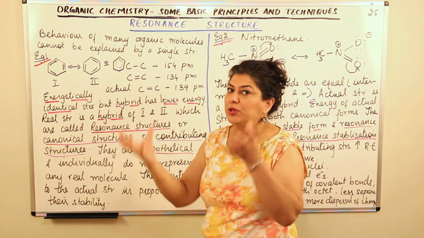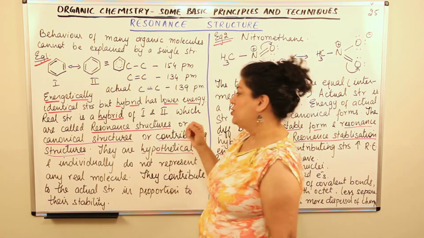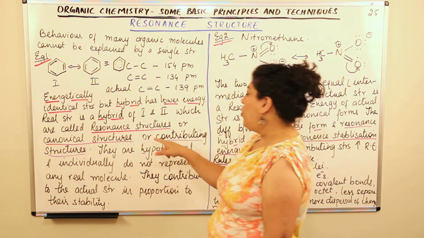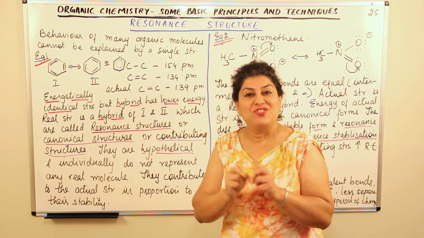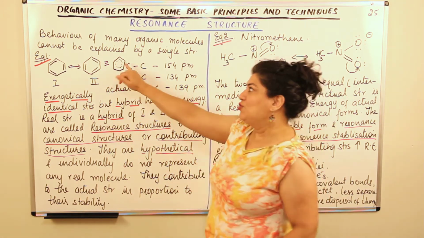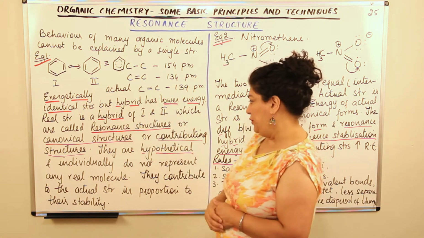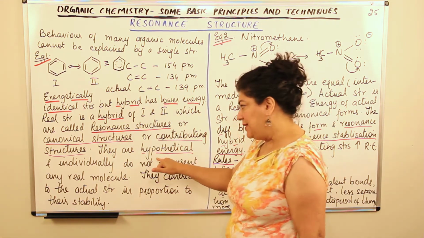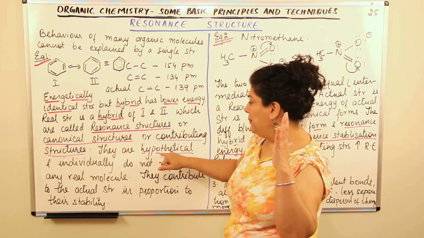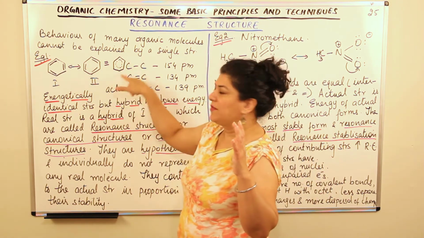The individual hypothetical structures are known as resonance structures or the canonical structures, or they are also known as the contributing structures, because both of them are contributing to the actual structure of the molecule. They are hypothetical, they are imaginary. These structures are imaginary and this is the real molecule.